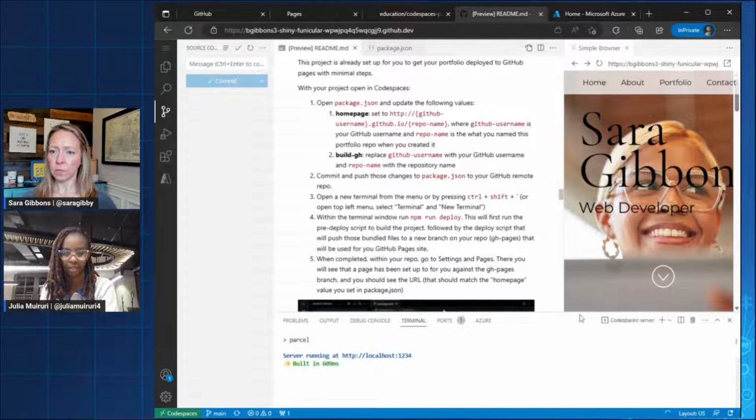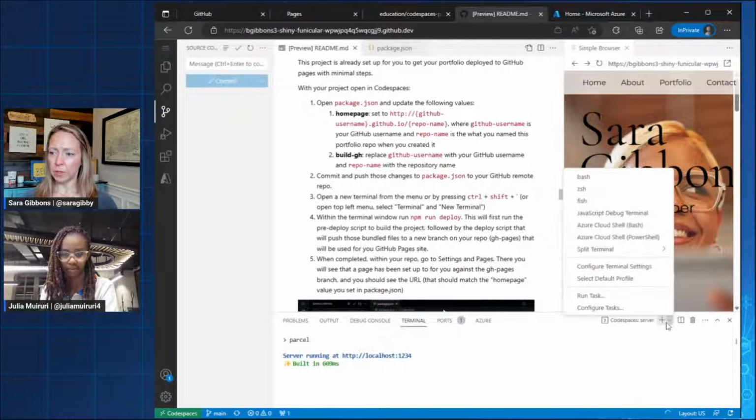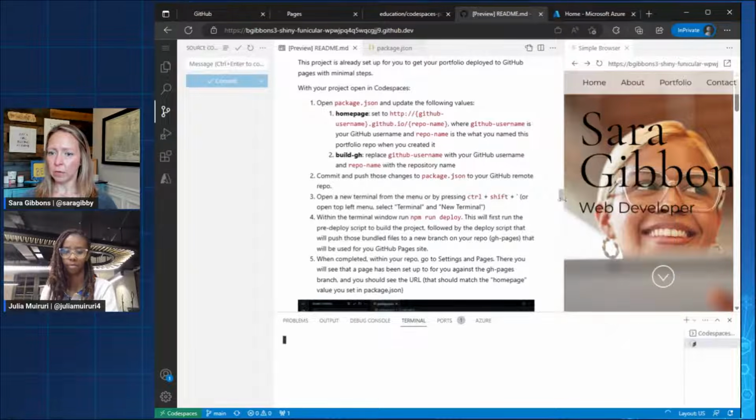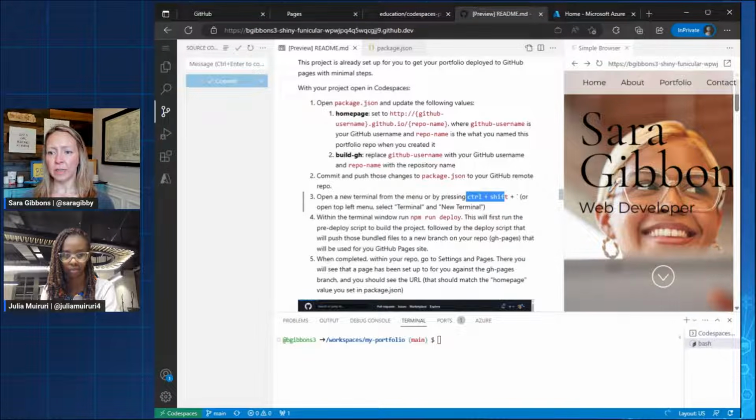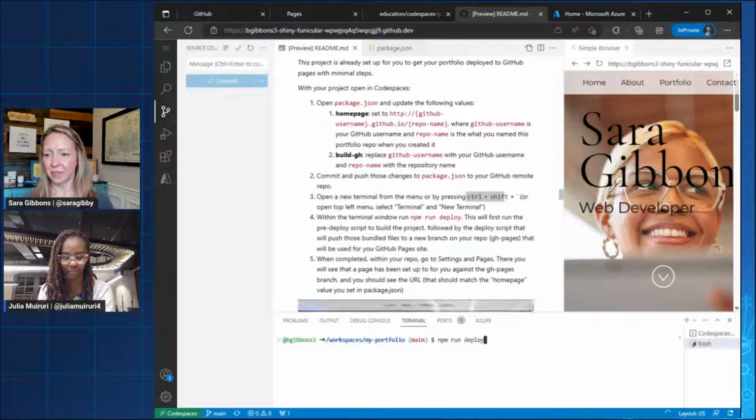Okay. Yeah. So let's see. We're going to open up a new terminal. So here we go. New terminal. Oh, it even gives me that. Look at it. It even has the keys here. Well, that was handy. Yeah, I really love the instructions here. It's step by step, and it's very hard to miss something. So, yeah, this is a very good resource. That's great. Yeah. Okay, so we're in a new terminal.